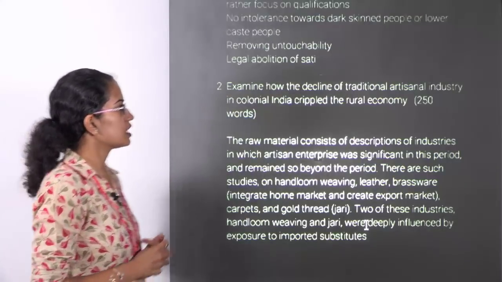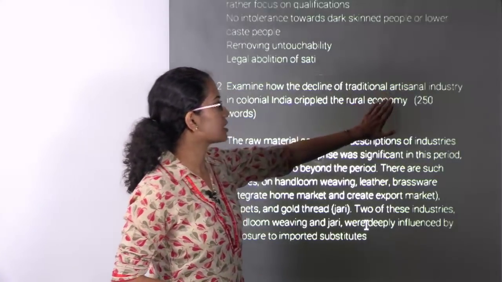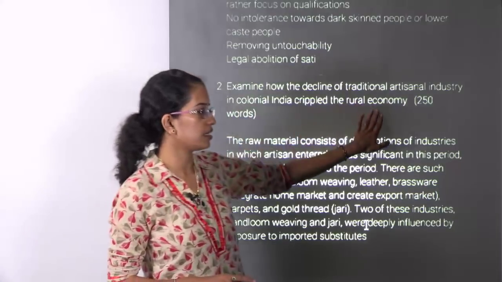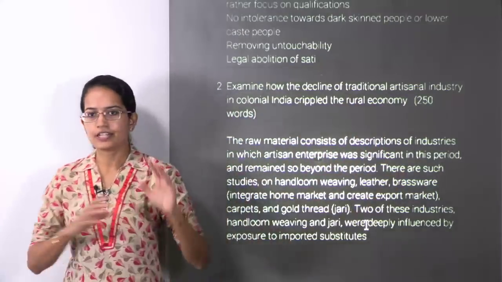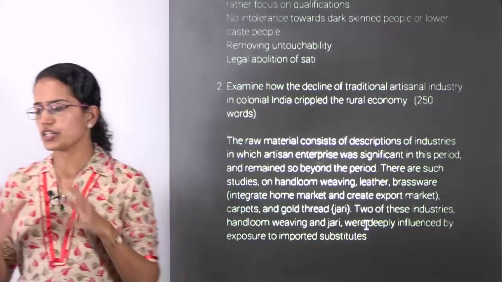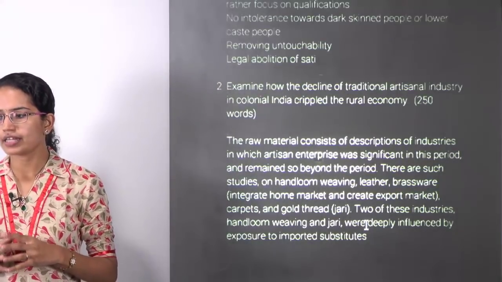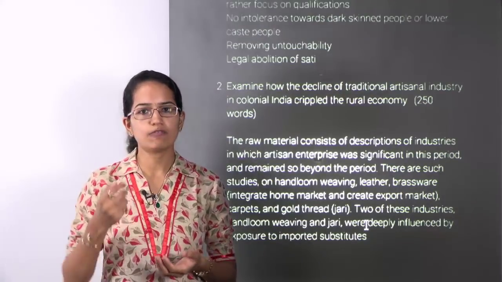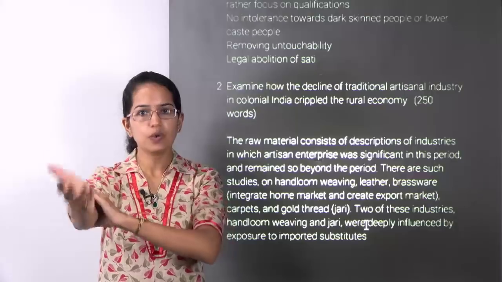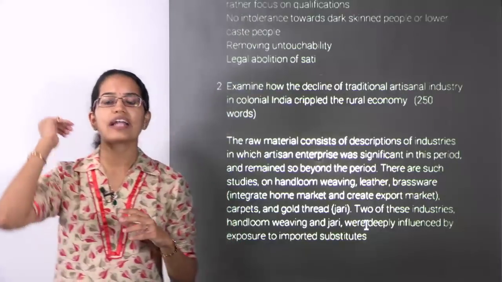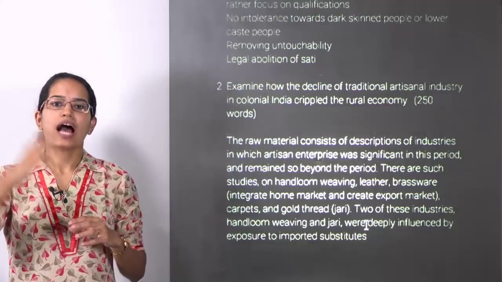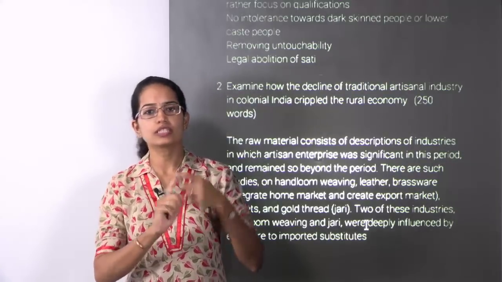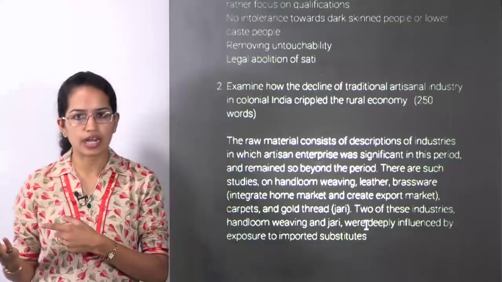The next question is how the decline of the traditional artisan industry in colonial India crippled the rural economy. Definitely during the British period, during the colonial period, most of the raw material was fetched from India and exported to Britain. As a result, you had an industrial revolution in Britain, and in India there were two things surviving at that time. First was agriculture, the second was rural art and craft.